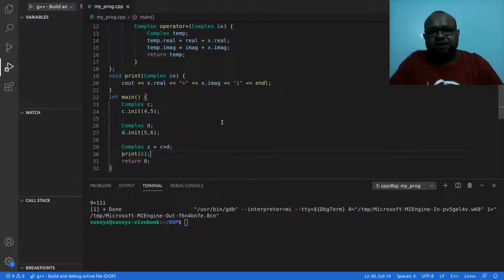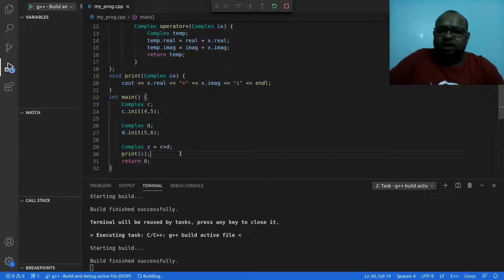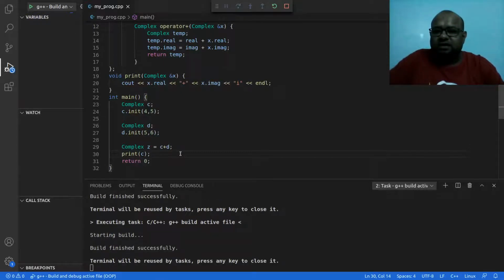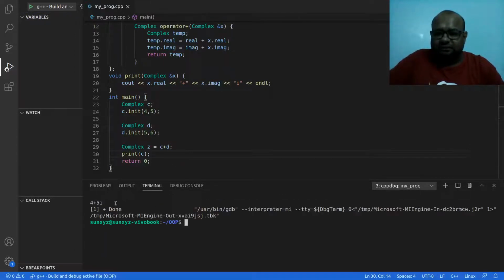This 5 plus 6i was added to this 4 plus 5i, and then it was updated to 9 plus 11i. So when I printed C, I got 9 plus 11i. Let's see what happens now. Let me go ahead and compile and run, and I see that the value is not updated. Okay, that's good, as we wanted.